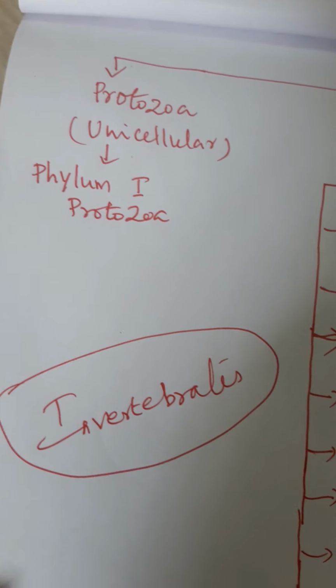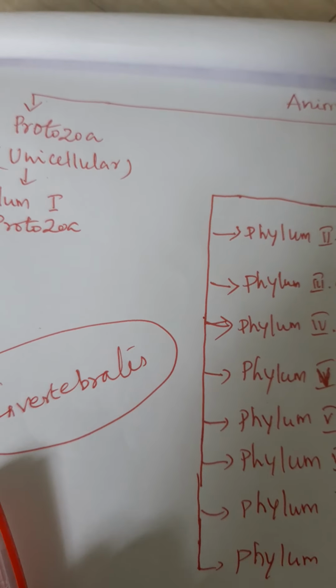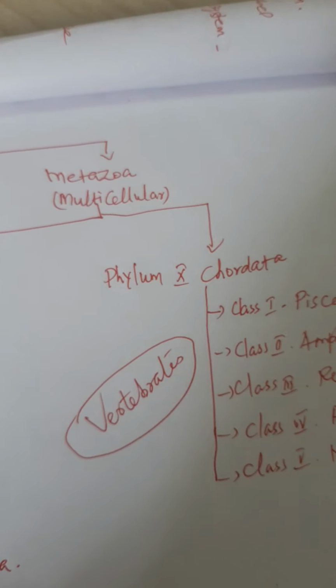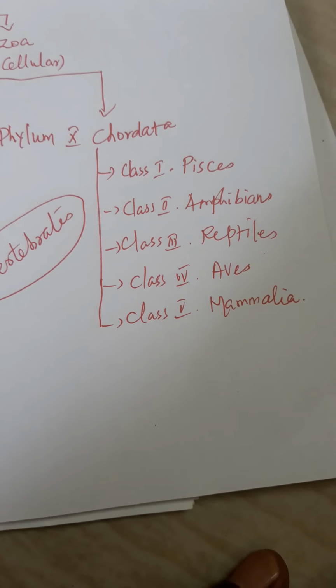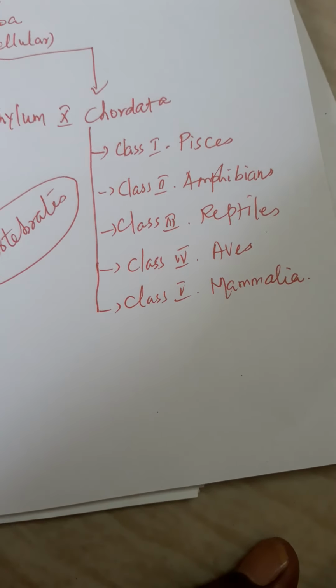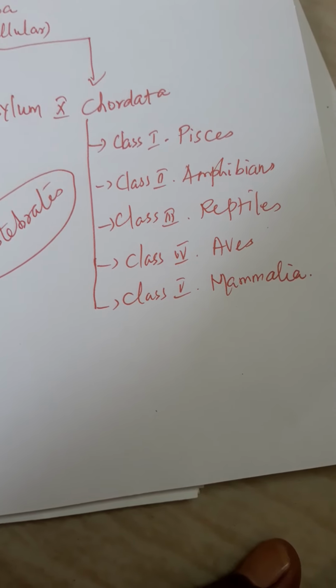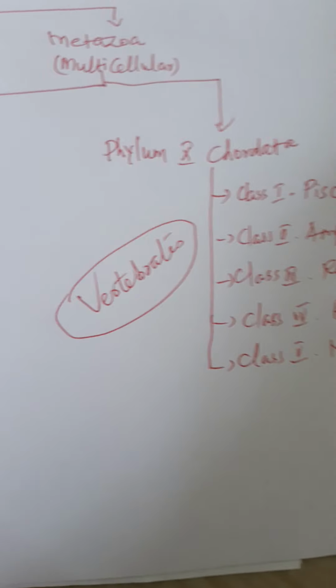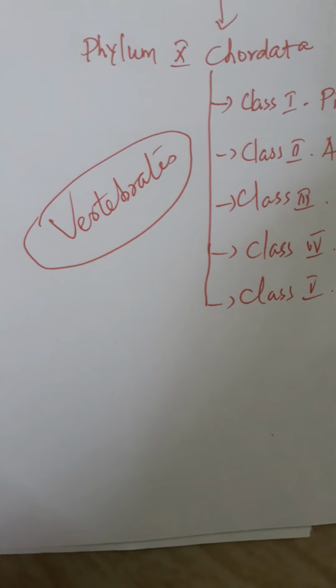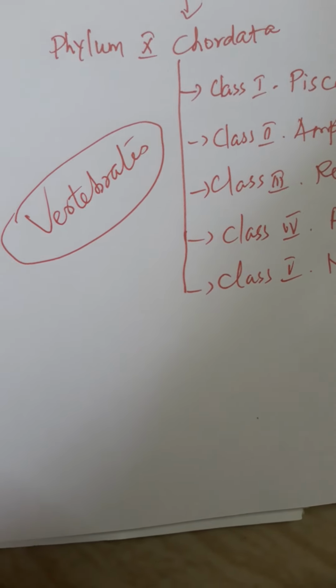These are invertebrates, that means without backbones. Then the last phylum, Chordata. It has five classes, namely first one Pisces, second amphibians, third reptiles, fourth aves, and fifth mammalia. These are called vertebrates, that means they have a backbone, or chordata.